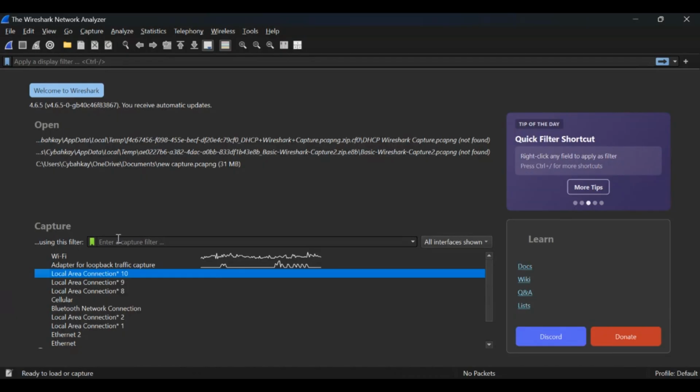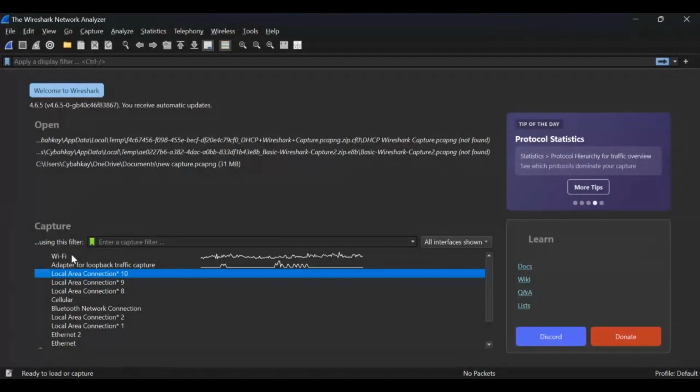What I was saying before is that this is the capture filter. It is used to filter the packets you want to capture. Maybe you just want to capture HTTP traffic, or TCP traffic, or DNS, or UDP. You can use this filter to save yourself a lot of packets to be captured, or to save yourself a lot of stress. That's when we use this capture filter.